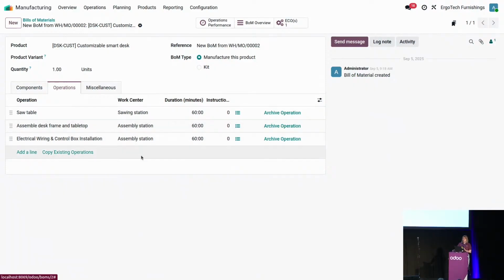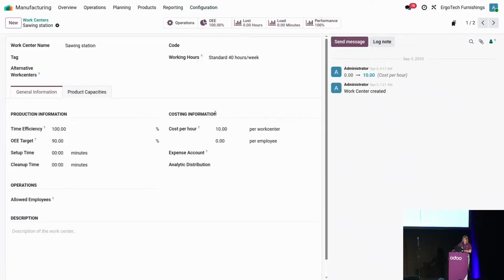Anna has also requested that she would like to be able to manage the electricity cost of those different work centers. She would like to make sure that each time one of the work centers is being used, the cost of it will be reflected in every production order that will be managed in there. How can we do that? Through the different configuration in here, work centers, and each time we go inside one of them, we have here the notion of the hourly cost of that work center, and in this case it's going to be the electricity cost for me. So it's going to cost me 10 euros per hour that the work center is being used.